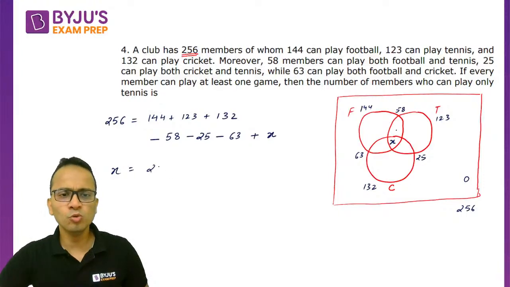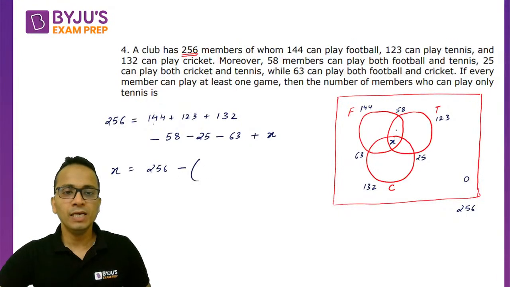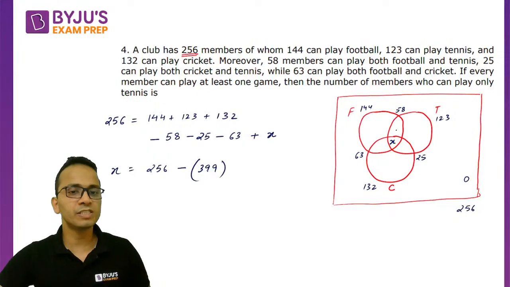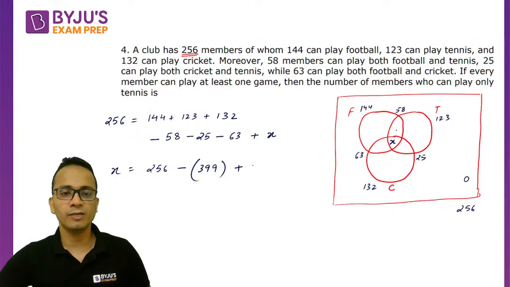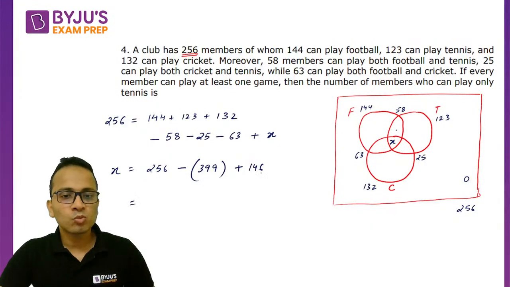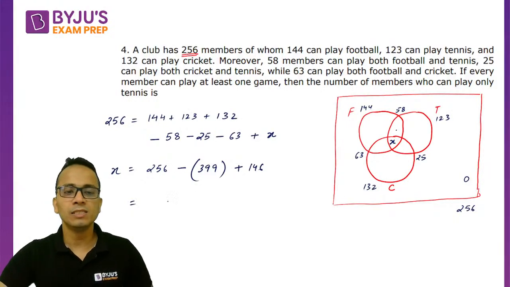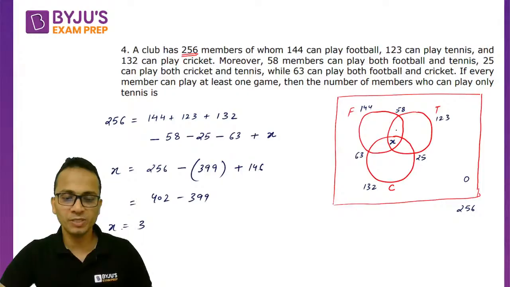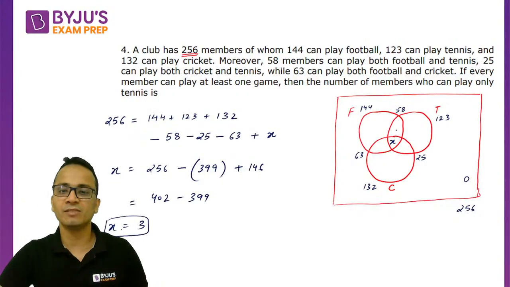So X का वैल्यू हो जाएगा 256 माइनस, इन तीनों को ऐड कर लेते हैं. So 167, 267, 399. So 256 minus 399 plus the sum of these three, 110, 121, 146, and this is equal to X. So it will be 256 plus 146. इनको ऐड किया, 402 minus 399, and the value of X will come out to be 3. So X का value 3 आ गया, right?